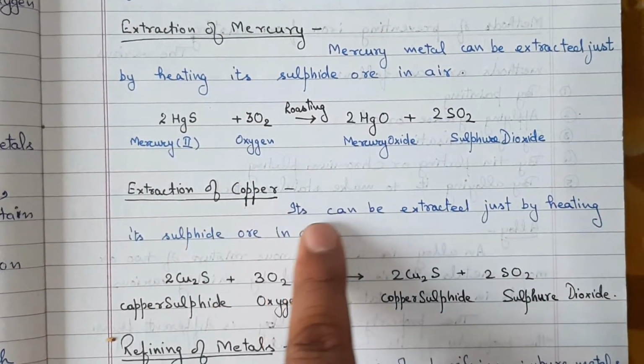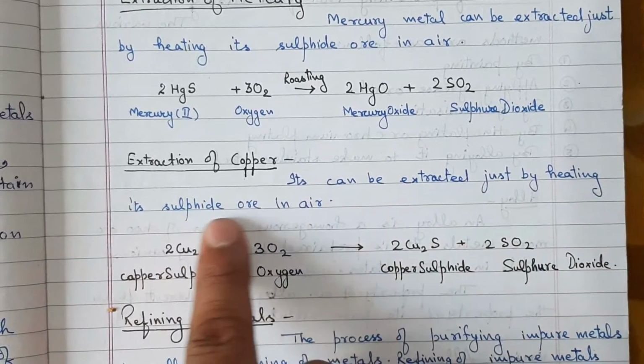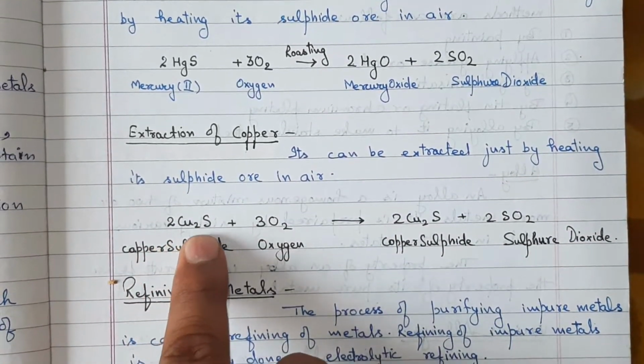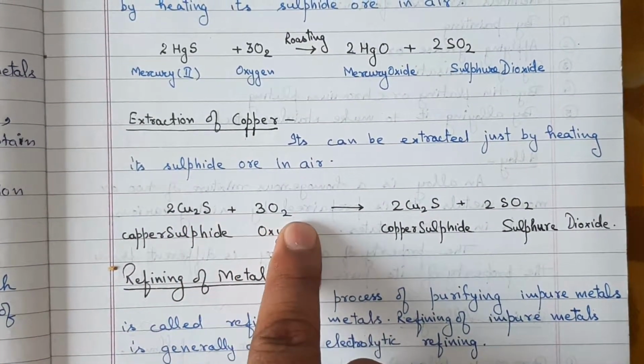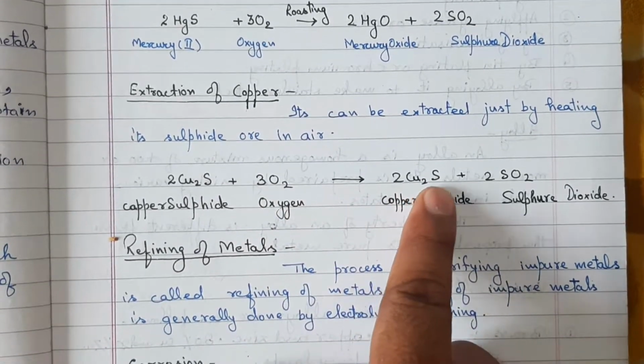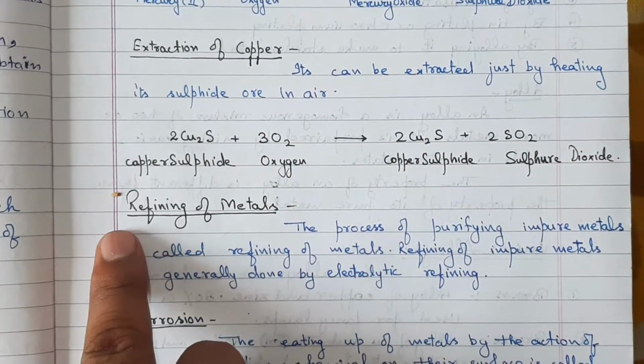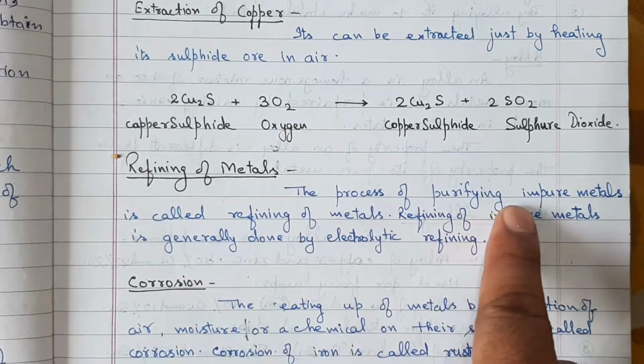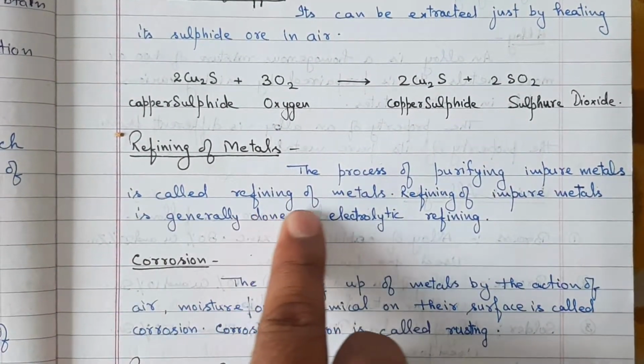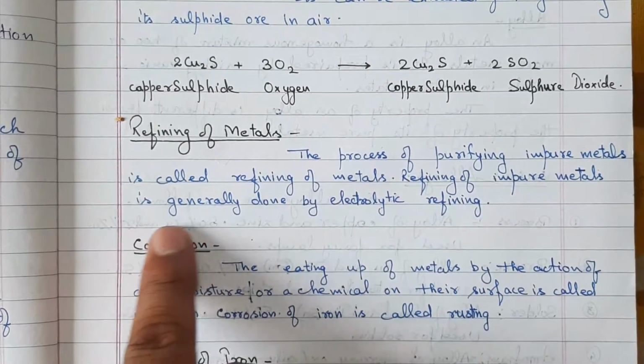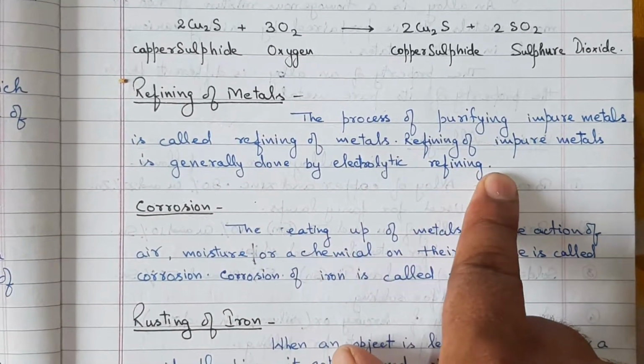Extraction of copper. It can be extracted just by heating a sulfide ore in air. 2Cu2S plus 3O2 gives 2Cu2O plus 2SO2. Refining of metal. The process of purifying impure metals is called refining of metals. Refining of impure metal is generally done by electrolytic refining.